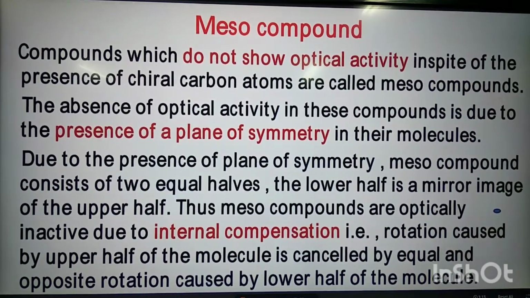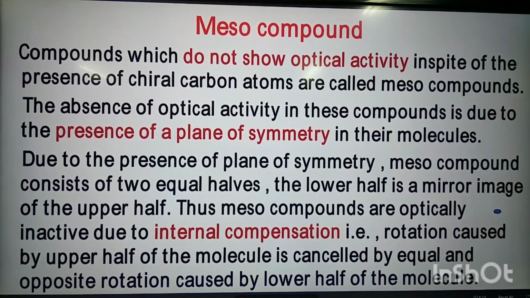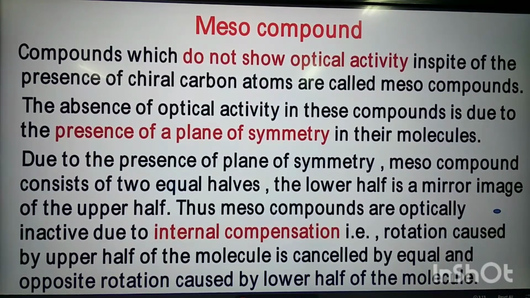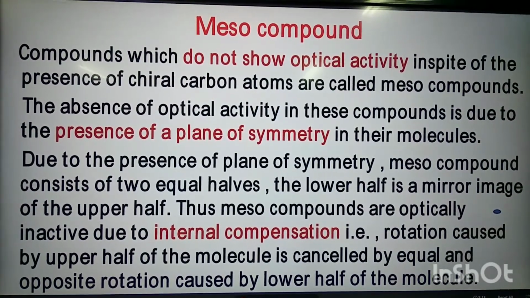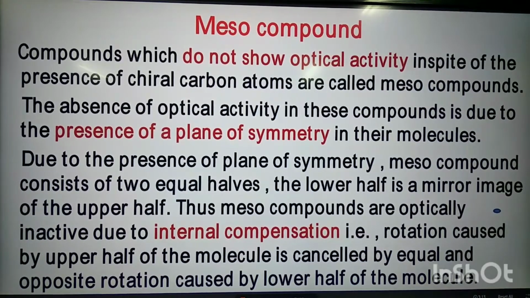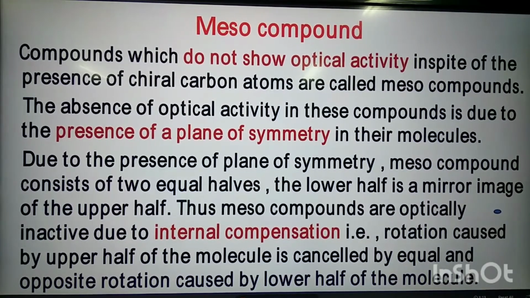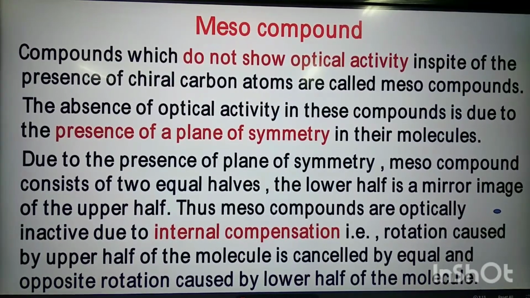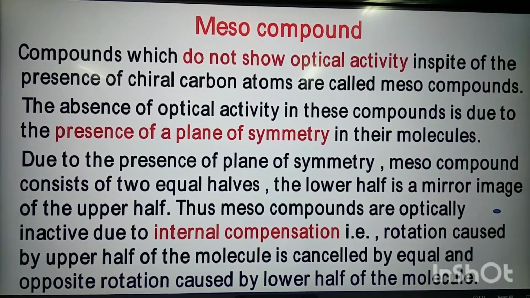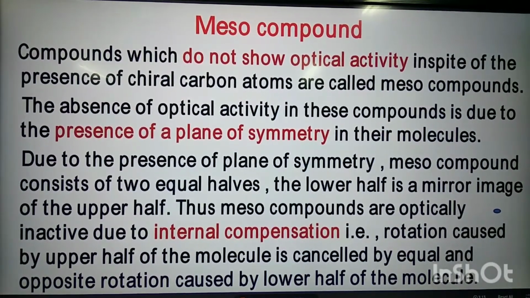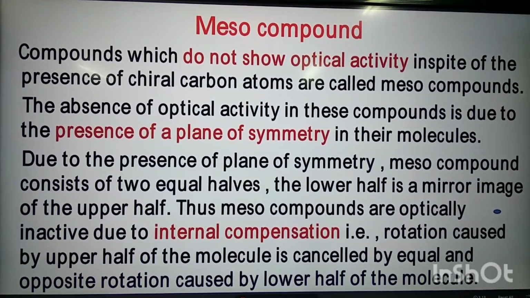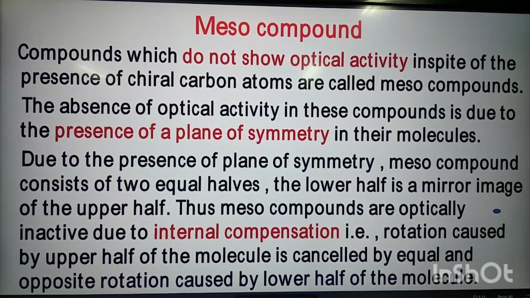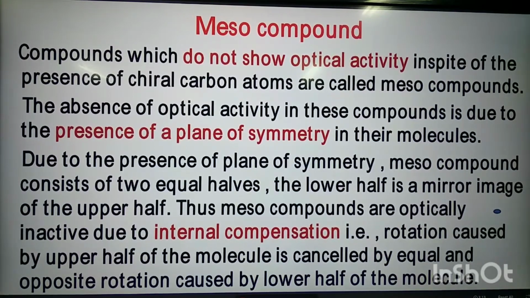The absence of optical activity in these compounds is due to the presence of a plane of symmetry in their molecules. Due to the presence of plane of symmetry, meso compound consists of two equal halves. The lower half is a mirror image of the upper half.